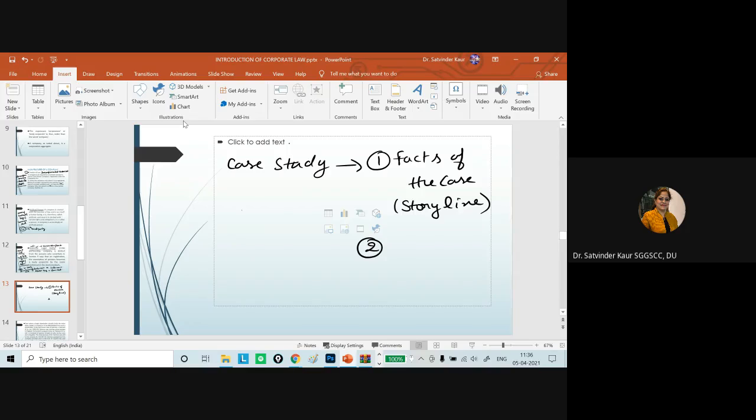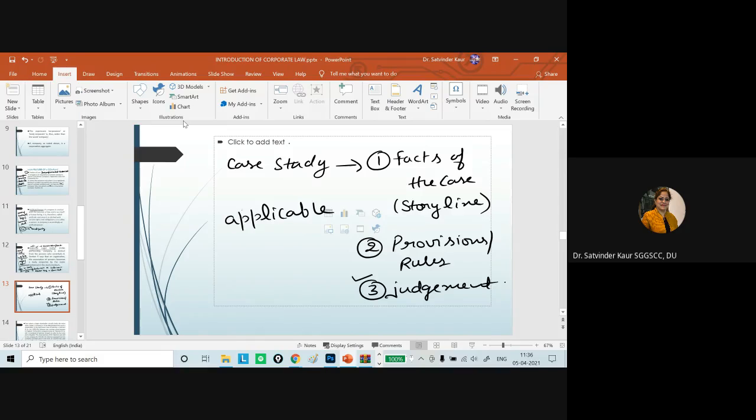Second, to which particular provisions or rules of law it is related. Thirdly, what judgment was given by the court of law. Once a judgment is given in particular circumstances, it is applicable in other cases and similar situations as well.